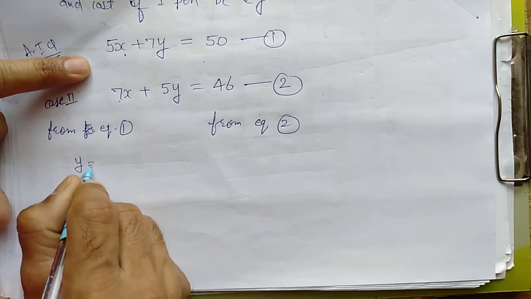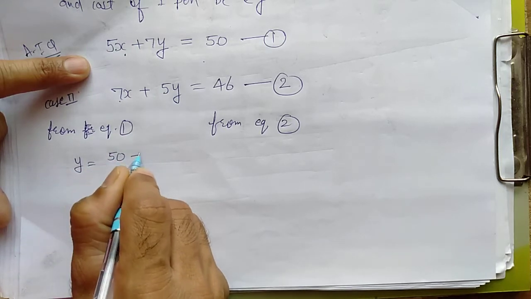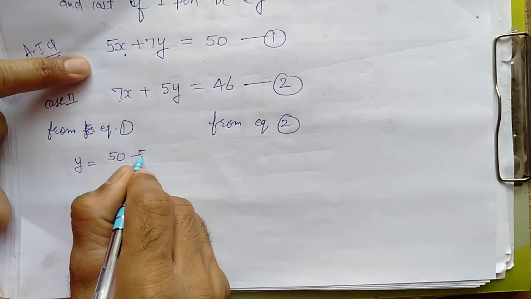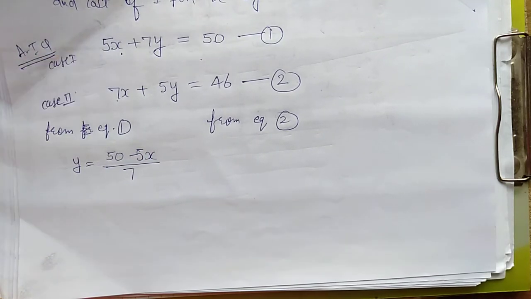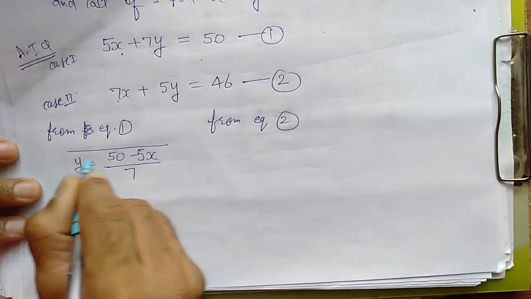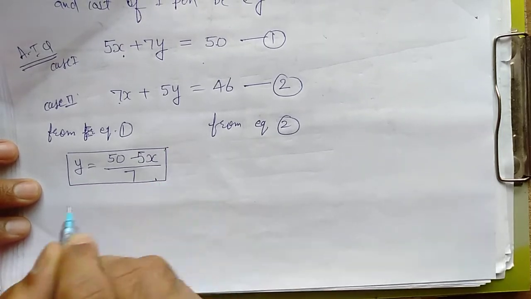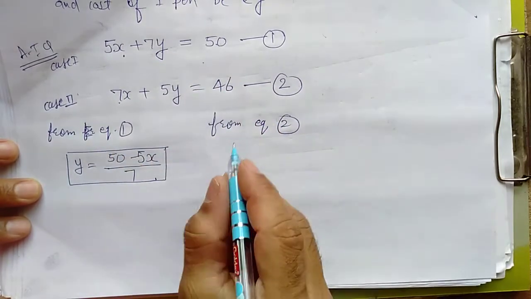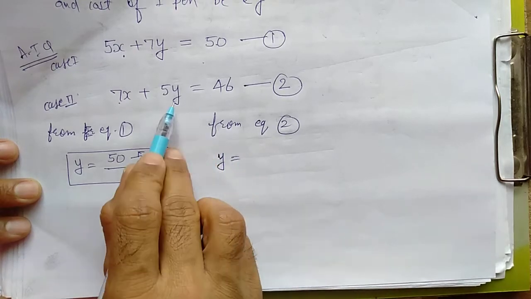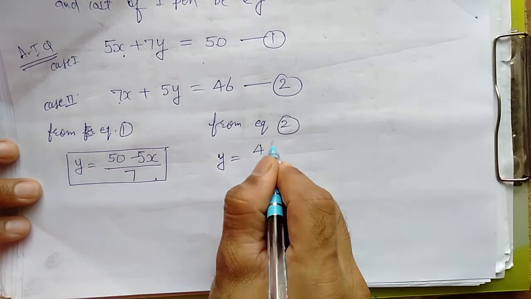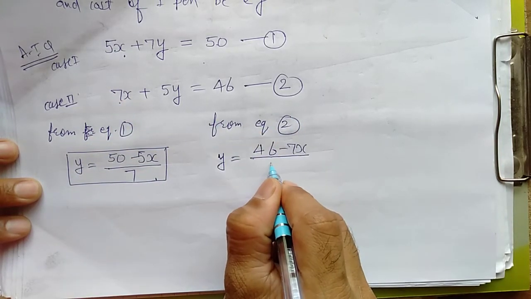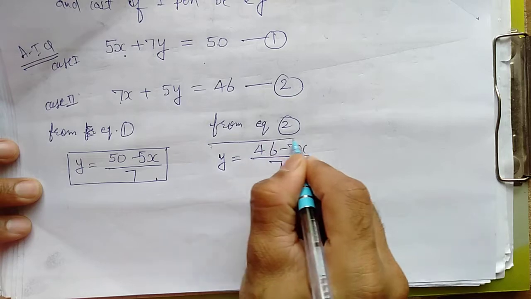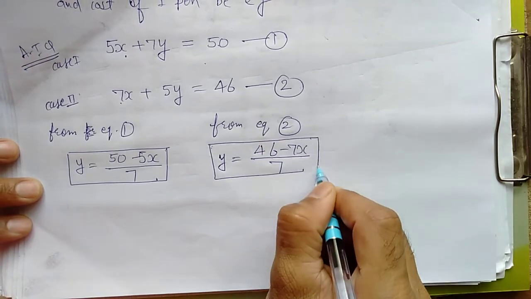It means y will be equal to (50 minus 5x) upon 7, right? This is from the first equation. And from the second equation, when we find the value of y, by transposing, y equals (46 minus 7x) divided by 5. This is from equation number 2, right?